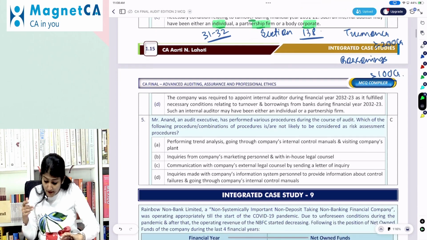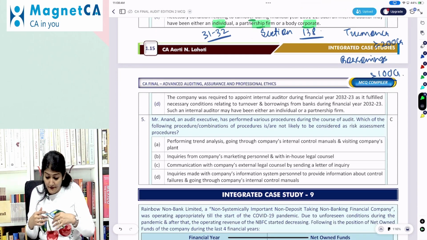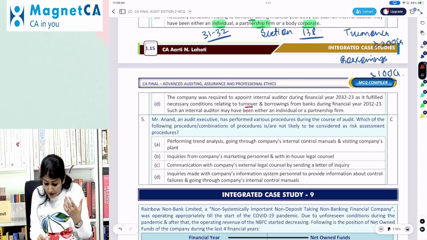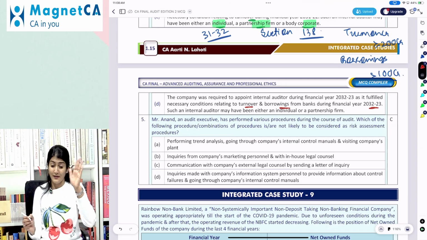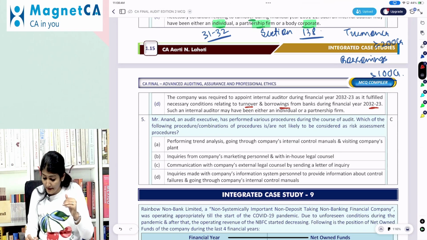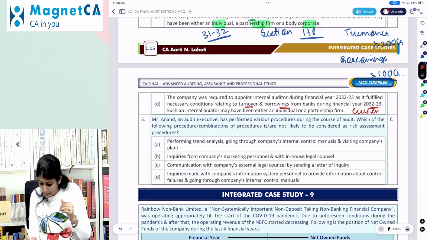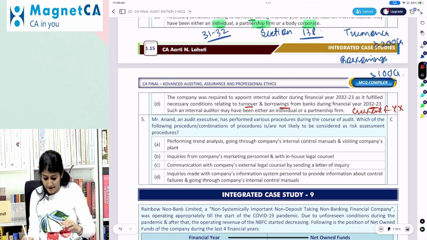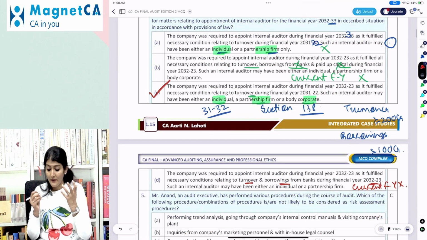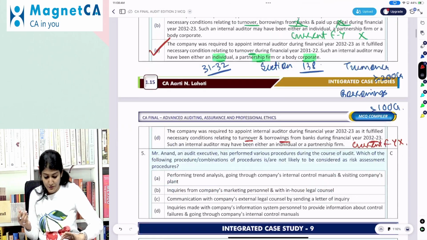And the company was required to appoint an internal auditor as it has fulfilled the conditions relating to turnover and borrowing for the current year. No, not related to the current year. Again, it is related to the preceding financial year. So that is why the correct option would be C. That is why the correct option would be C.